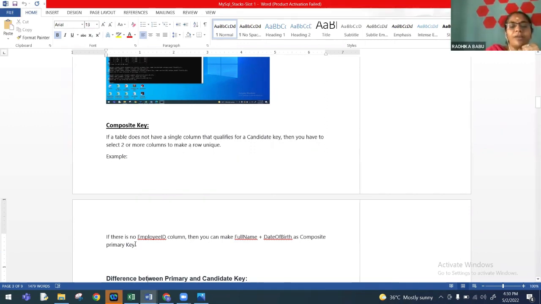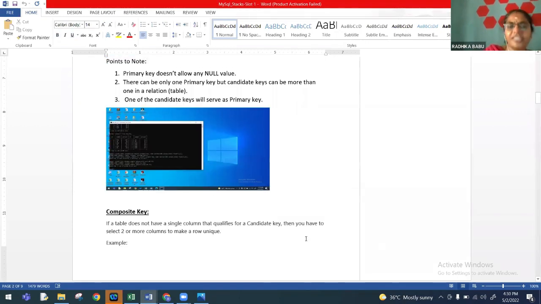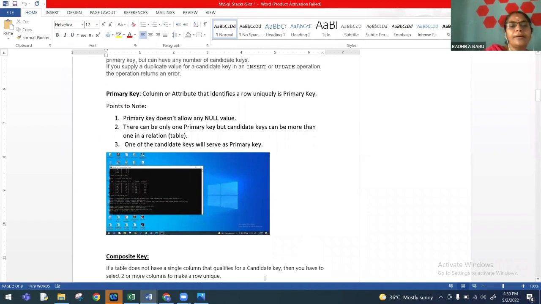So, for example, if there is no employee ID column, the name of the person plus date of birth together can serve as a primary key. Therefore, that is said to be a composite key. All these things are there in the textbook also. A primary key doesn't allow any null value. There can only be one primary key, but candidate keys can be more than one in a relation. Only one of the candidate keys will serve as the primary key. Therefore, a primary key is also a candidate key. Only a candidate key can become a primary key.